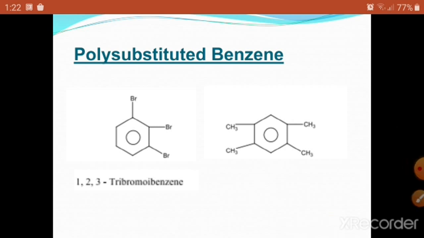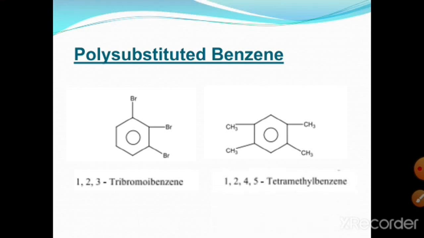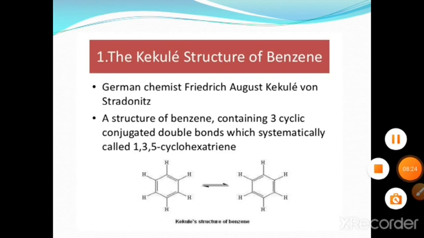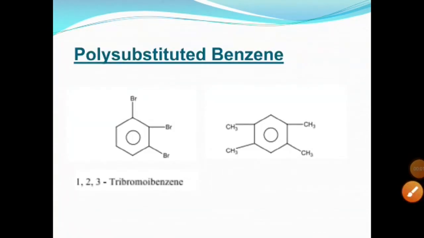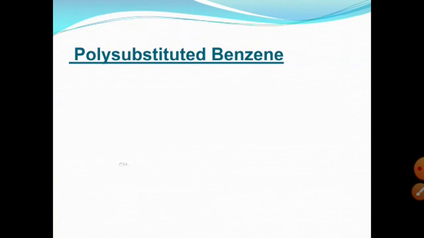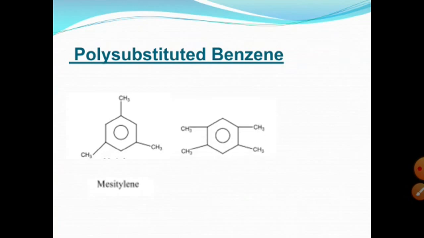Name is 1,2,4,5-tetramethylbenzene. Some polysubstituted benzenes are still known by their common names. For example, if 3 methyl groups are present at positions 1, 3, 5, although the name is 1,3,5-trimethylbenzene, there is a special name used in IUPAC and the common system, that is mesitylene. So we should use the name mesitylene if 3 methyl groups are present at positions 1, 3, 5.